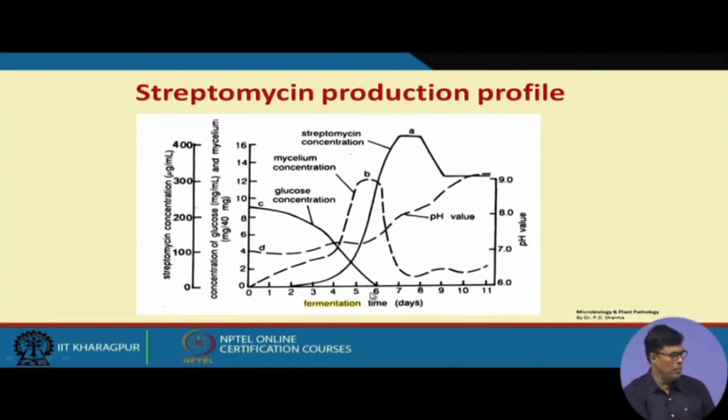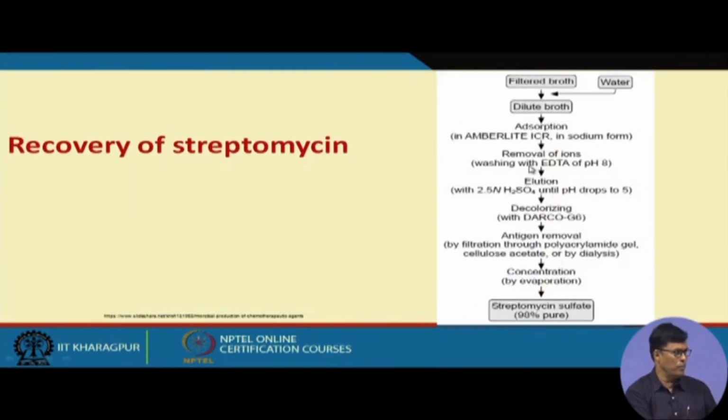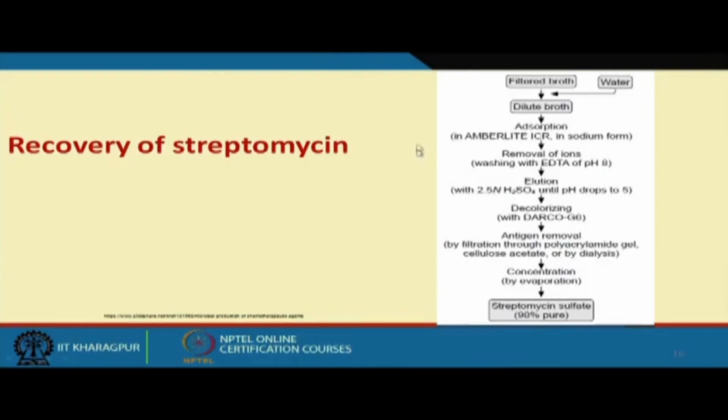So, you can say the maximum streptomycin production takes place on 7 days of fermentation. On 7 days of fermentation we get the maximum streptomycin production. Now, streptomycin recovery is also a very important aspect, because how does the streptomycin recovery take place? This is usually done by the adsorption phenomenon. Now, how is it done?